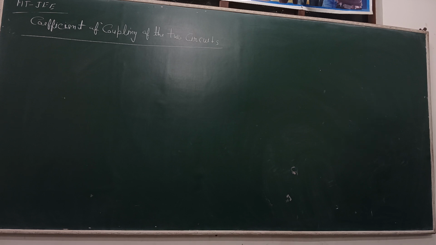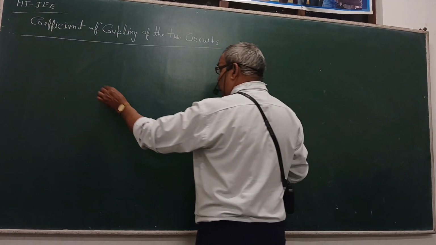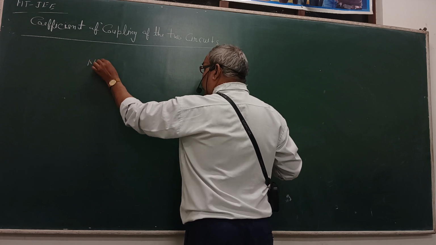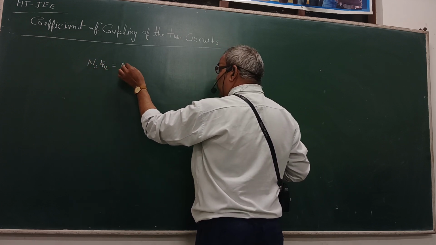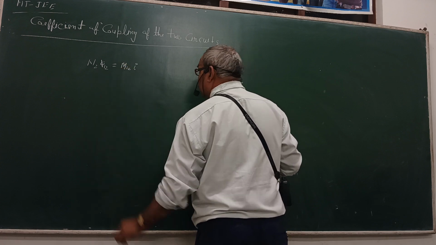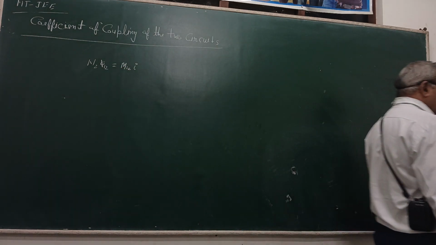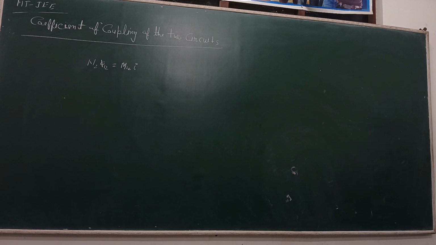Calling the coil first and second, we write the mutual induction of two coils, that is the value of M12 and M21. N2 phi12 is equal to M12 I2. This is the value of M12 I2, and this is the value of I2.